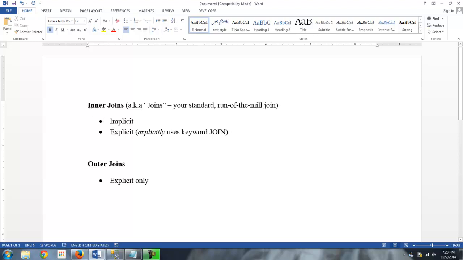Talking about the inner joins, there are two types: implicit and explicit, and this is really a matter of syntax. I want you to be comfortable with both styles of syntax, and you'll see the difference. It's not a big deal. The explicit join is going to explicitly use the keyword join, and the implicit join does not. I want you to be familiar with both and get comfortable using both because they're both used very commonly. And then the outer join, you don't have a choice there. It's got to be explicit only.